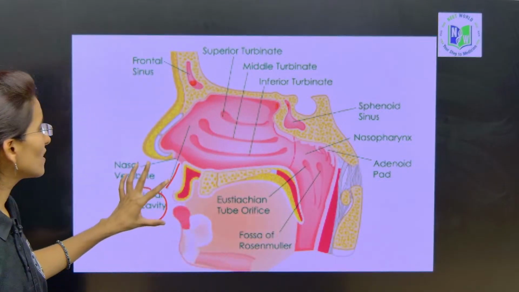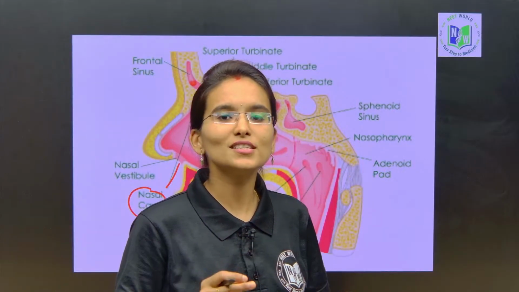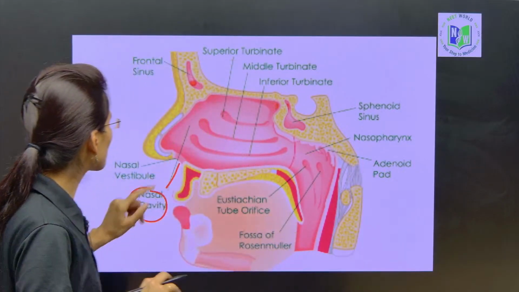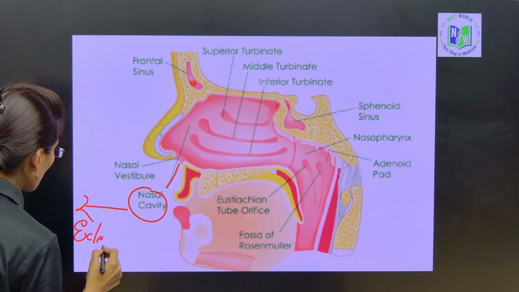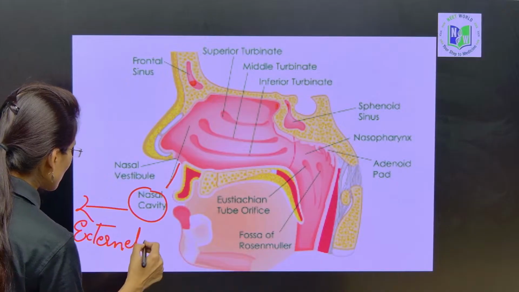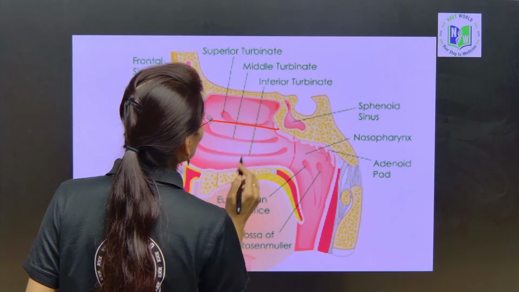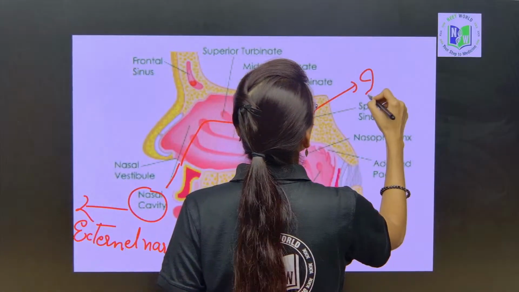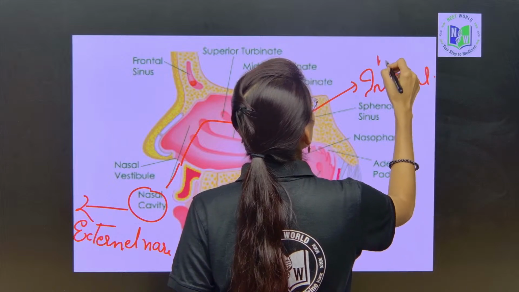We say that humans have a dirhinous condition, meaning we have two nares: one is the external nare, and here it forms the internal nares.